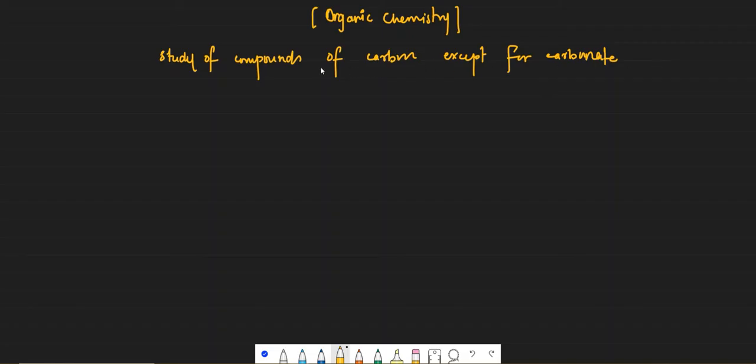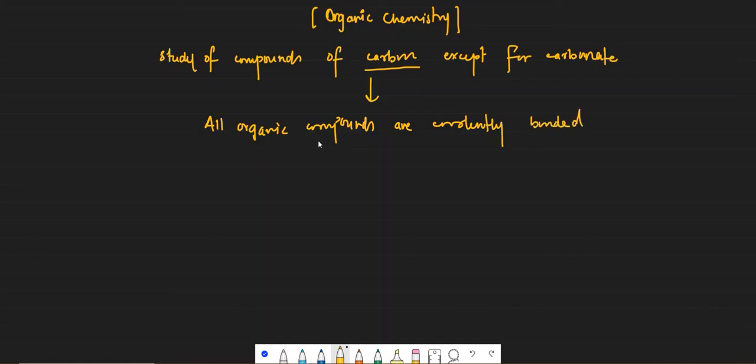Now, since all the organic compounds will have at least one carbon atom, we know that carbon does not form ionic bonds and it does not form metallic bonds. It has to form covalent bonds. This is why all organic compounds are covalently bonded.